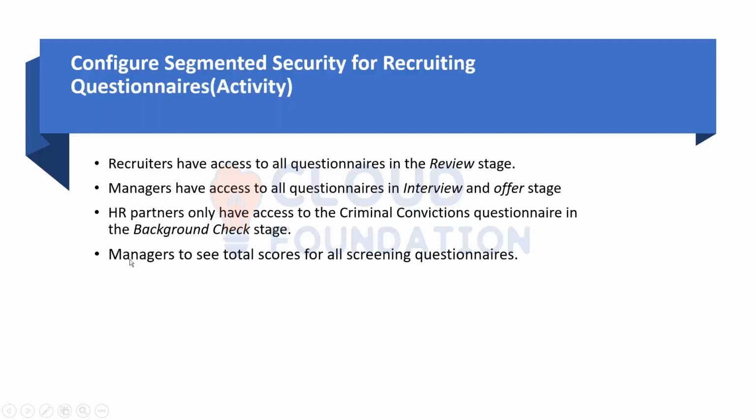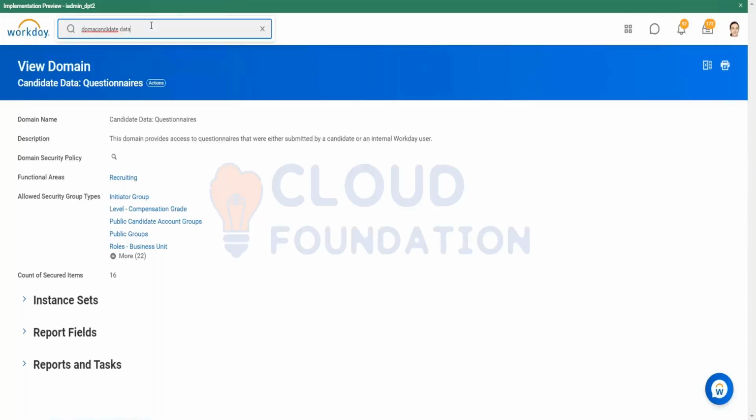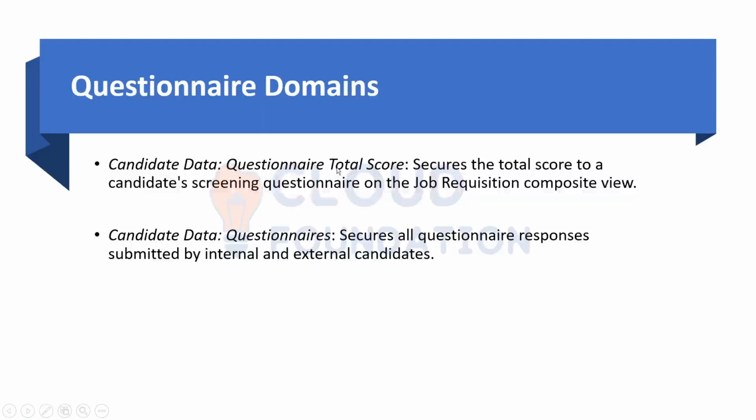Okay, so our next activity is managers to see total scores for all screening questions. By screening question, they mean all job application stages, not only the particular screen segment, all the segments' questions. So how can we do that? We will just go and update the manager security group in this particular domain.